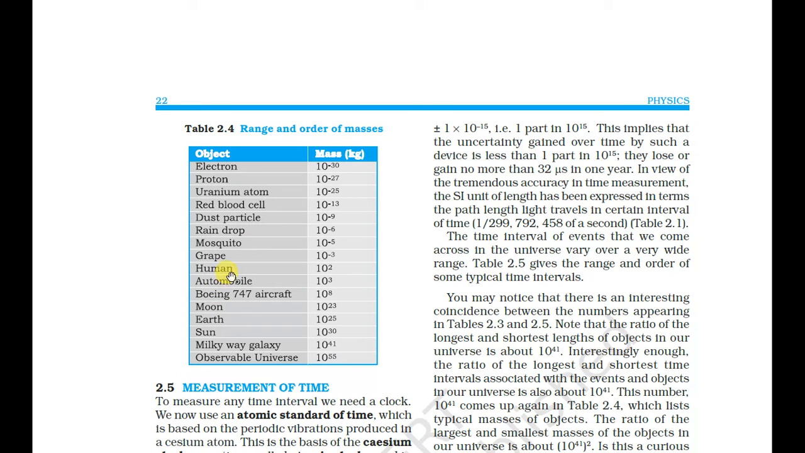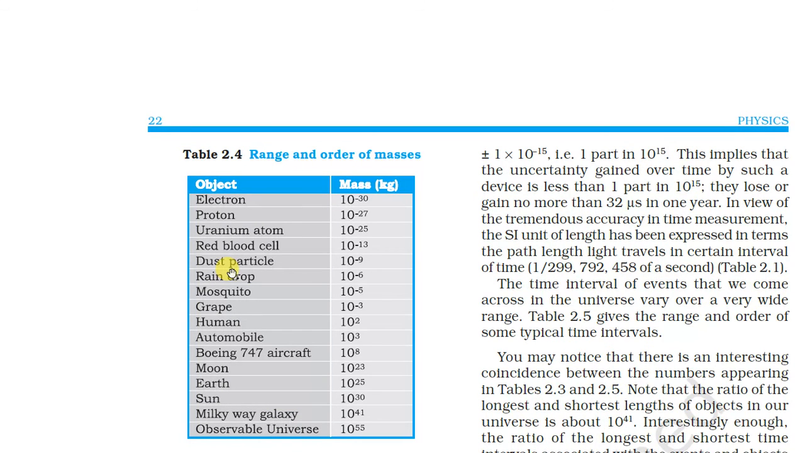So here is the range of order of mass. Electron has 10 raised to minus 30 kg. Proton has 10 raised to minus 27. Uranium atom has 10 raised to minus 25 kilogram. Red blood cell has 10 raised to minus 13. Dust particle has 10 raised to minus 9 kg. Raindrop has 10 raised to minus 6. Mosquito has 10 raised to minus 5. All these show the range of order of mass.